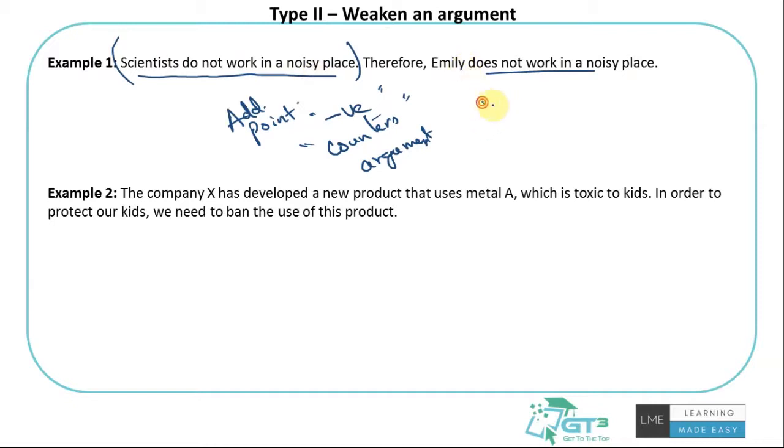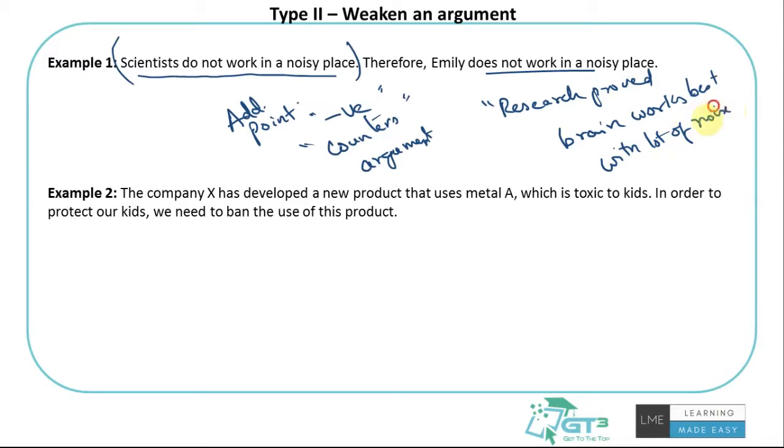Let's say there's a statement that says research proved that the brain works best with a lot of noise around it. Okay, let's say that this is one of the statements that you look at. Research proved that the brain works best with a lot of noise around it. What does this actually say? This is actually countering it, right?